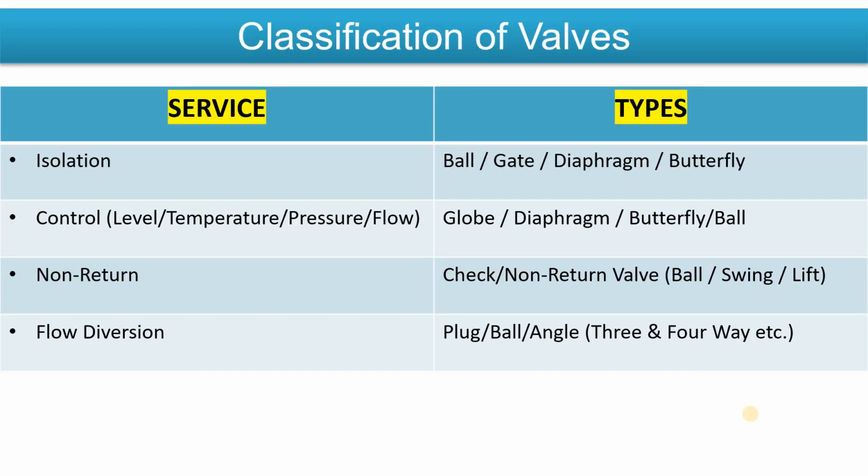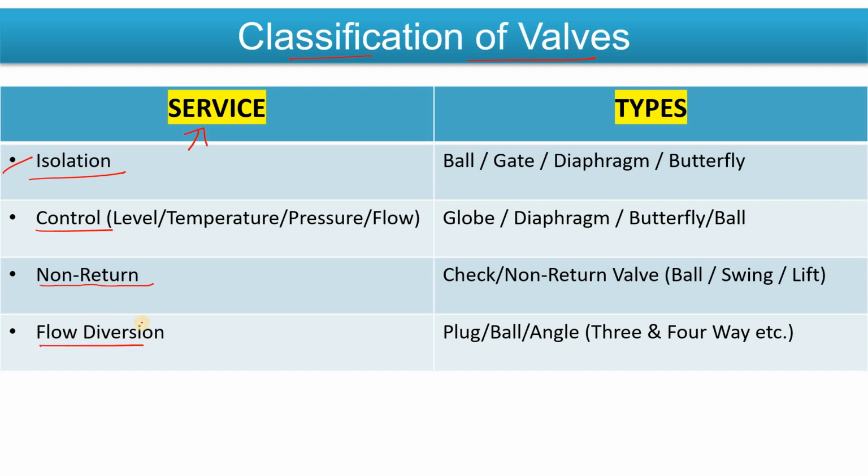Now if I discuss the classification of the valves, on the basis of service you will see that we have classified the valve here. On the basis of service means here I am using the valve for the isolation service, here I am using the valve for which purpose, here I am using the valve for which service, for the isolation service. Here I am using the valve for which service, for the control service or for the control purpose. Here I am using the valve for the non-return service or for the non-return purpose. Same here, the flow diversion, right?